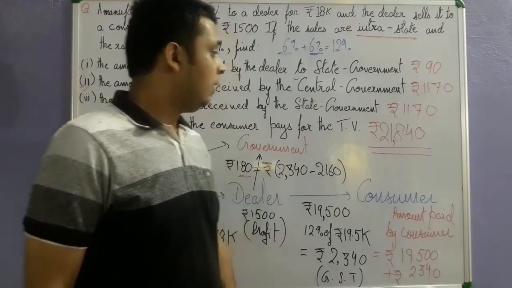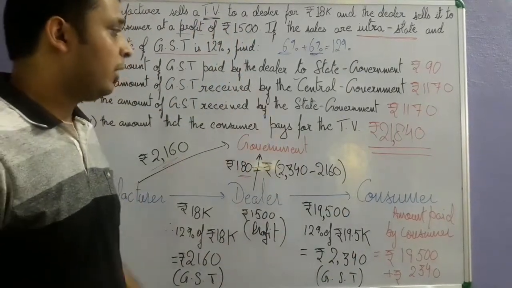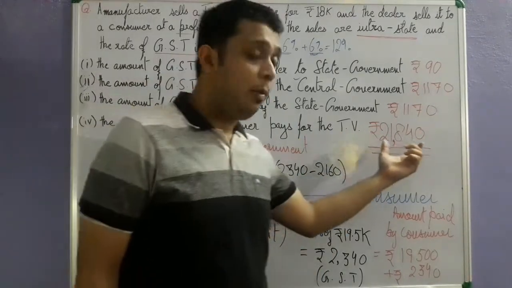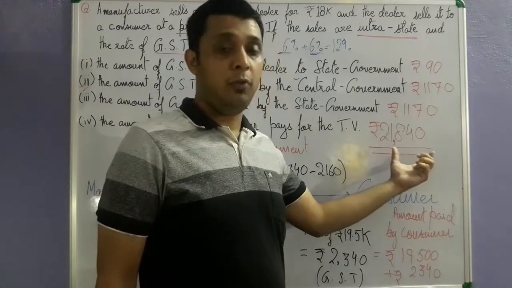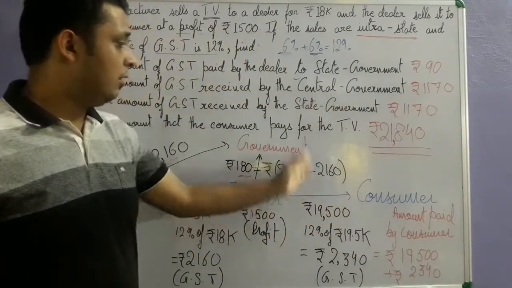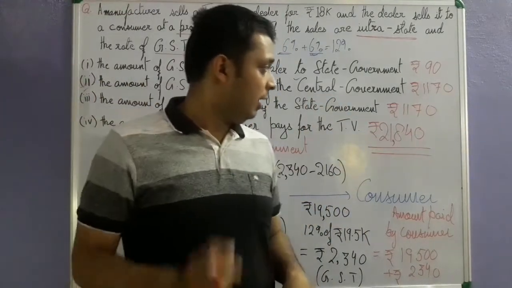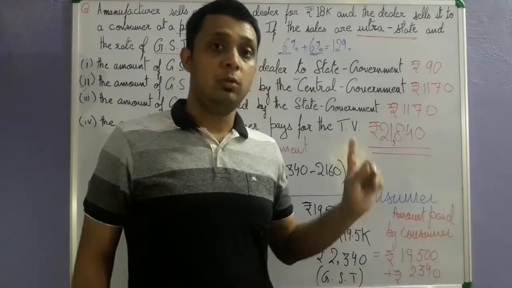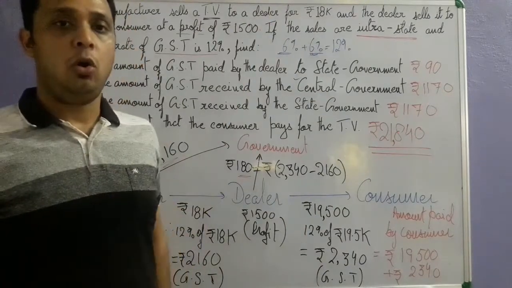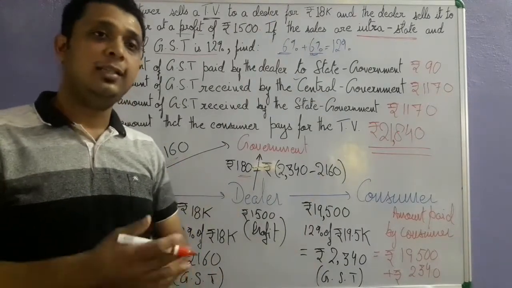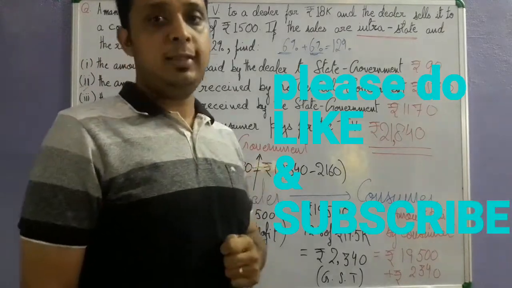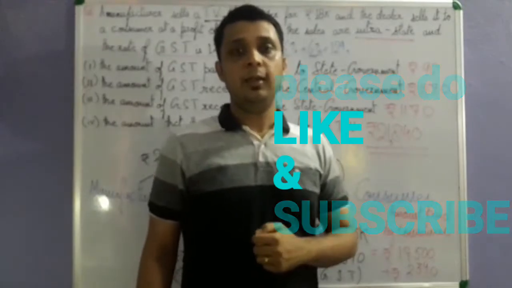Clear? So through this transparent process, we can easily understand what was the actual price of the TV and how much we are going to pay for the TV. So this was the question. As I have used this arrow representation to do this question, I would expect everyone to go through this, because this is an easy way to graph our question or to analyze our question, and then we can easily deal with all the parts of the particular question. So till then, do let me know everything about this video.